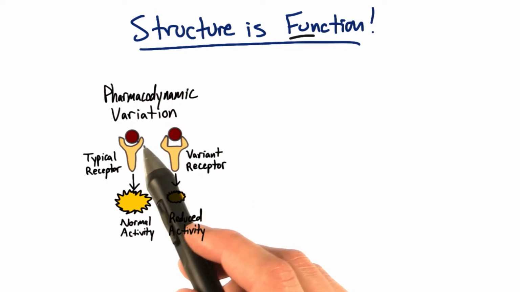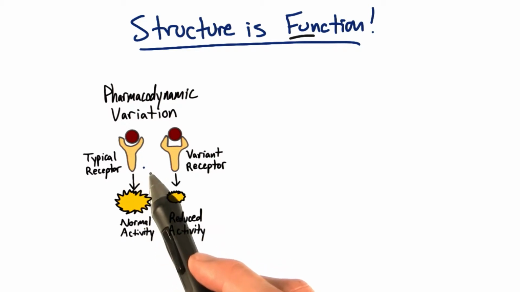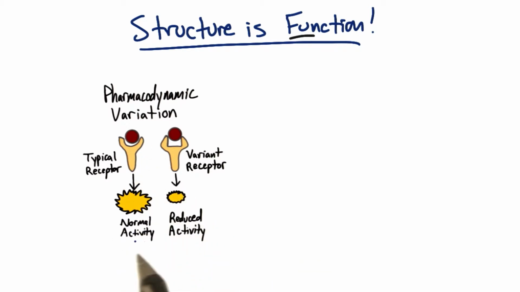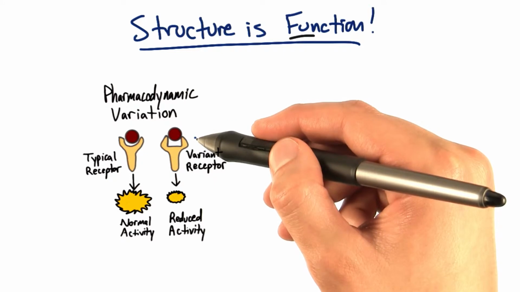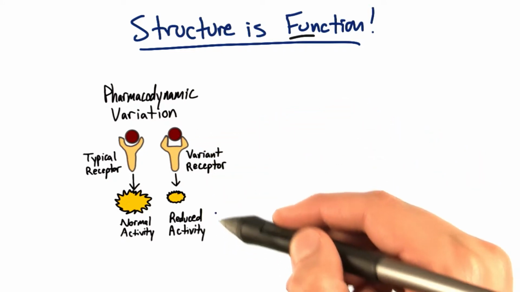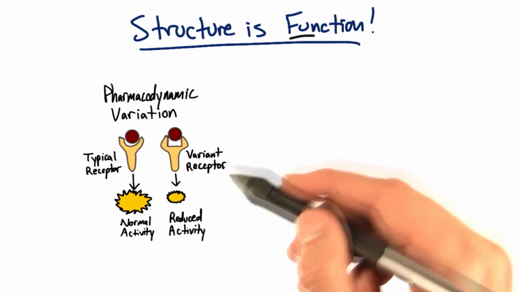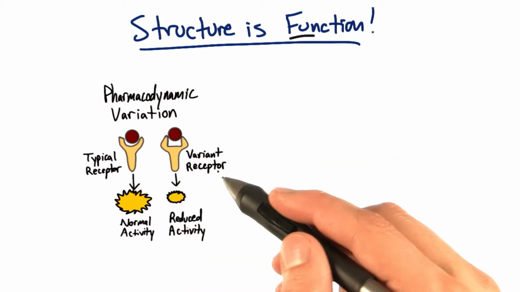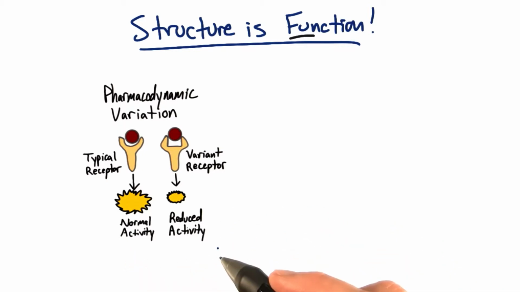For example, the drug here in red binds the receptor here in this Y-shaped conformation. When it binds, there's a normal activity that happens, a target effect, if you will. But if we have a variation in the structure of this receptor, now the drug can't bind to it in the same way, so the activity turns out to be reduced. A genetic variation that altered the structure of the protein resulted in a functional change for the drug.